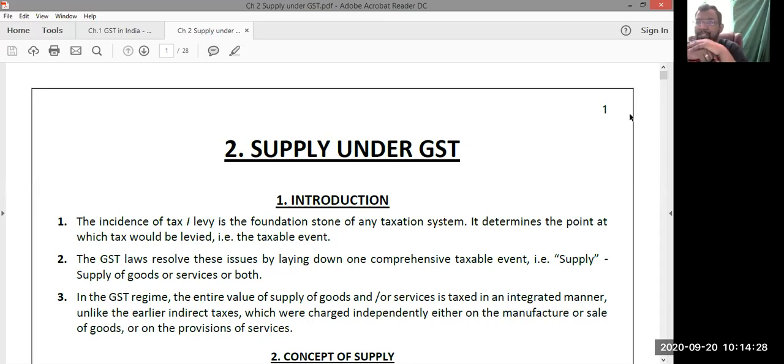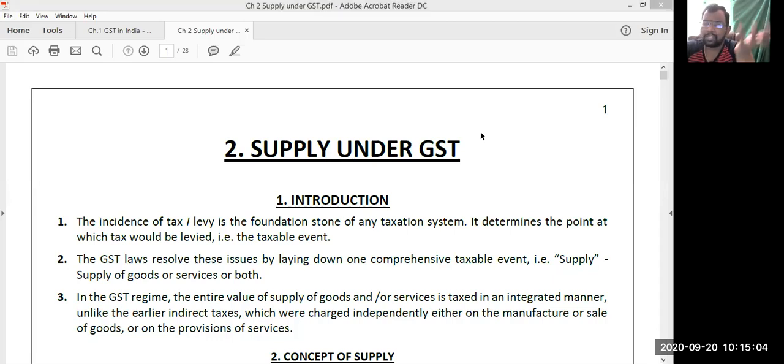But in the existing taxation system, as we have seen, we have multiple taxation systems. Excise duty, the taxable event is manufacturing or production of goods. Service tax, the taxable event is provision of services. VAT, taxable event is intrastate sales. CST, taxable event is interstate sales. Customs duty, the taxable event is import or export of transactions. And for the various taxation systems, we used to have various taxable events.